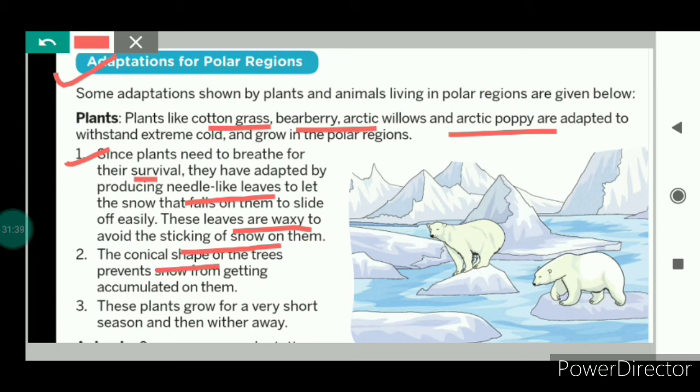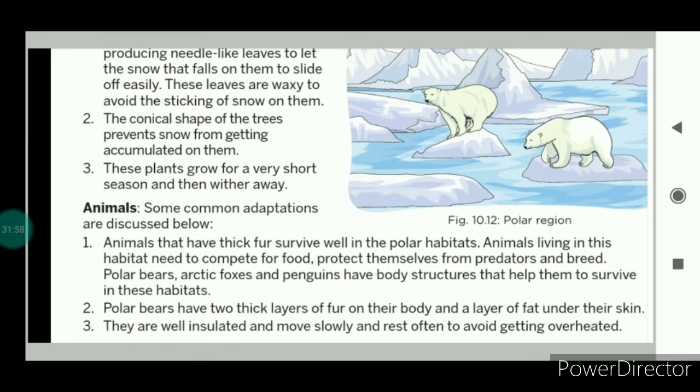And we have discussed the cone shape of these trees. It avoids the accumulation of snow on them. That means it prevents the snow from getting collected on the leaves of these trees. These leaves grow for a very short season, and after that they wither away.